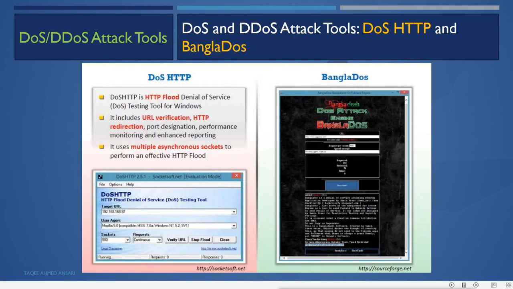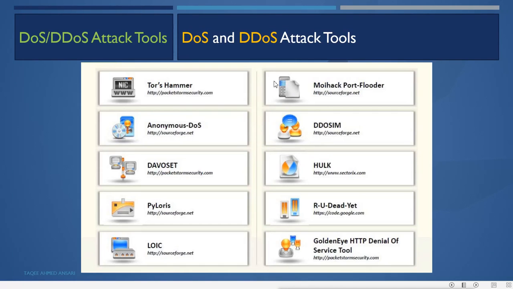Then we have DoS HTTP and the Bangladesh tool. DoS HTTP is an HTTP flood denial of service testing tool for Windows. It includes URL verification, HTTP redirection, port designation, performance monitoring, and enhanced reporting. It uses multiple asynchronous sockets to perform an effective HTTP flood. Then we have another Bangladesh tool, which does the same thing. So we have these more tools for doing DOS or DDoS attacks.